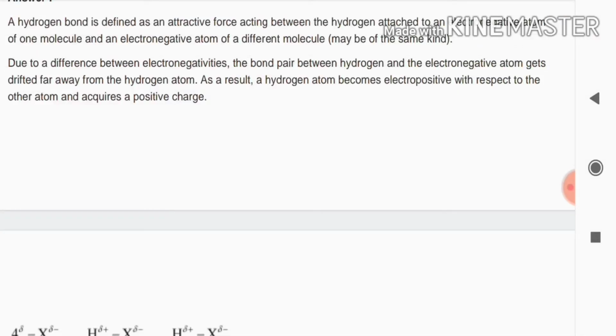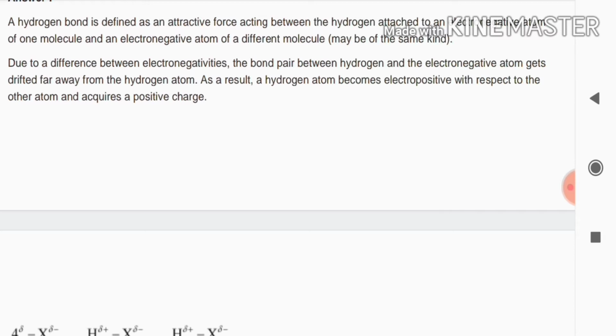Hydrogen bond. So we have learnt about covalent bond as well as ionic bond and dative bond or coordinate bond. The next and most important variety of the bond is called the hydrogen bond. When we observe, the formation of hydrogen bond is always produced between hydrogen and the most electronegative atoms such as fluorine, chlorine as well as oxygen. So simply, hydrogen bonding is always produced between hydrogen and fluorine, chlorine as well as oxygen only.